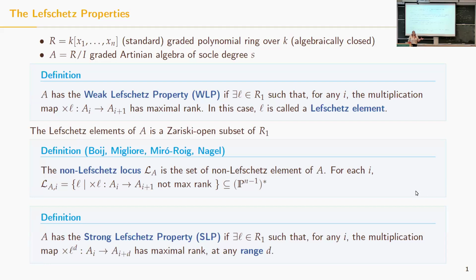Okay, so the other definition that I want to give is the definition of the strong Lefschetz property. We say that A has the strong Lefschetz property when there exists a linear form L such that the multiplication map for any power of L, so L to the d, between forms of degree i and degree i plus d, has maximum rank for any possible i and for any d, which in this case we call the range. Okay, so these are the definitions.